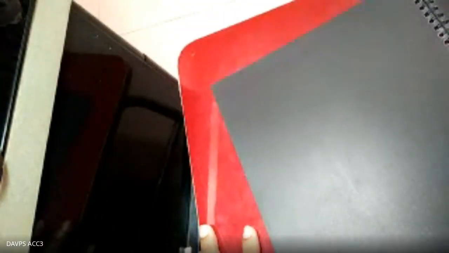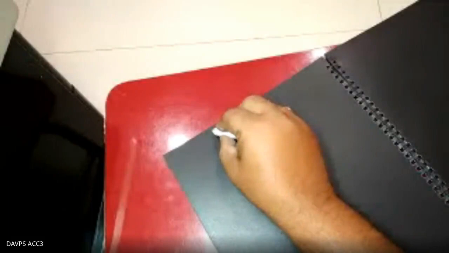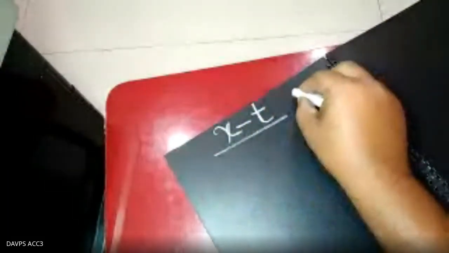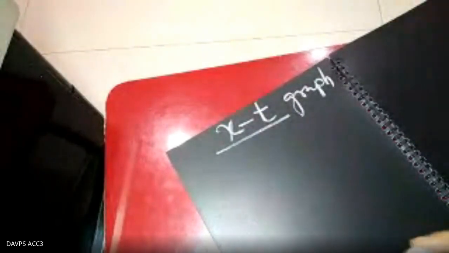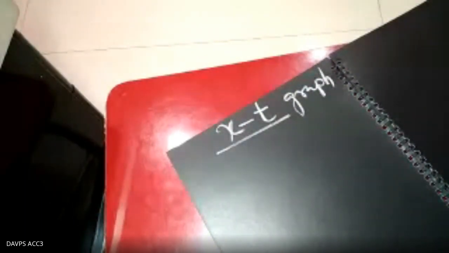First of all, we will be dealing with the displacement time graph. Already in the schedule I told you about the distance time graph or displacement time graph. That is told as the xt graph, or you can call it the position time graph, distance time graph, displacement time graph for one dimensional motion.